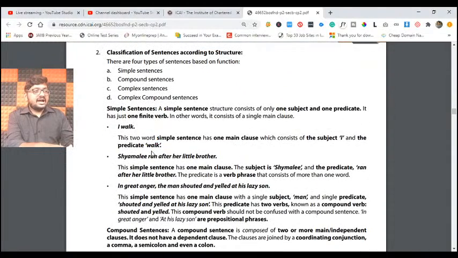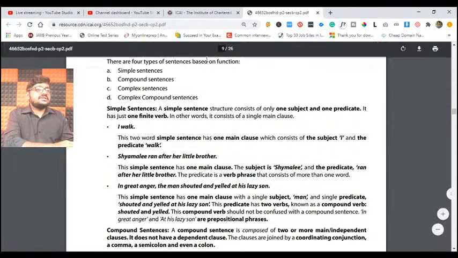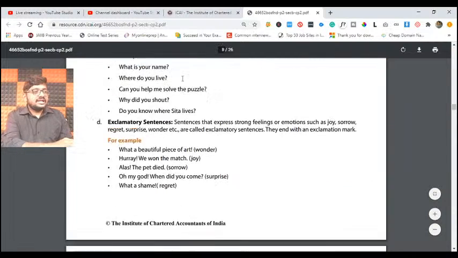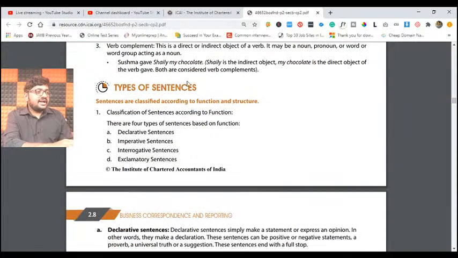Finally, we have classification of sentences based on structure. Please underline this. We are trying to find out different classification of sentences based on structure. Till now, what did we do? We have divided based on their function. According to the function, we have divided. Understand, depending on what actually is being done there, what is the work that is being done there, we divided into 4 types.